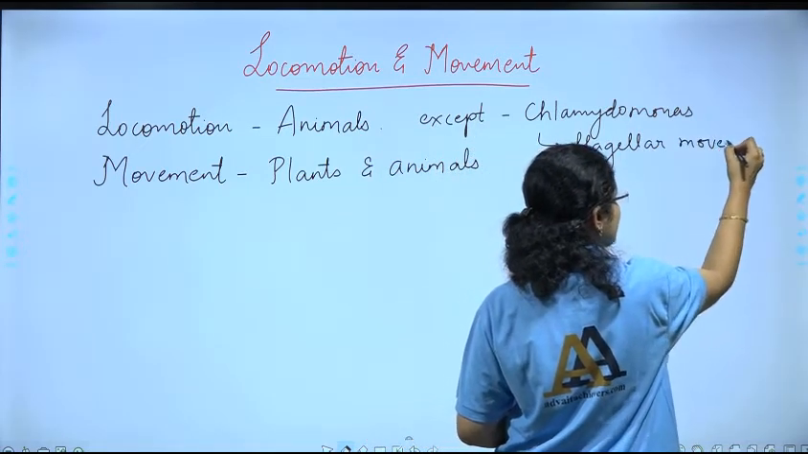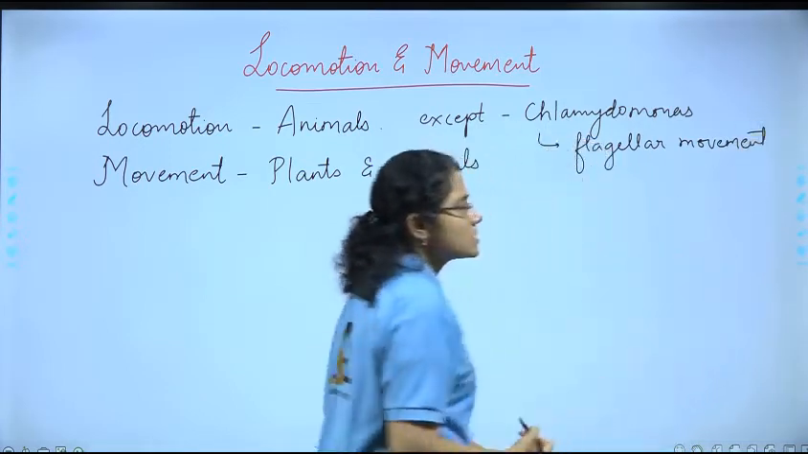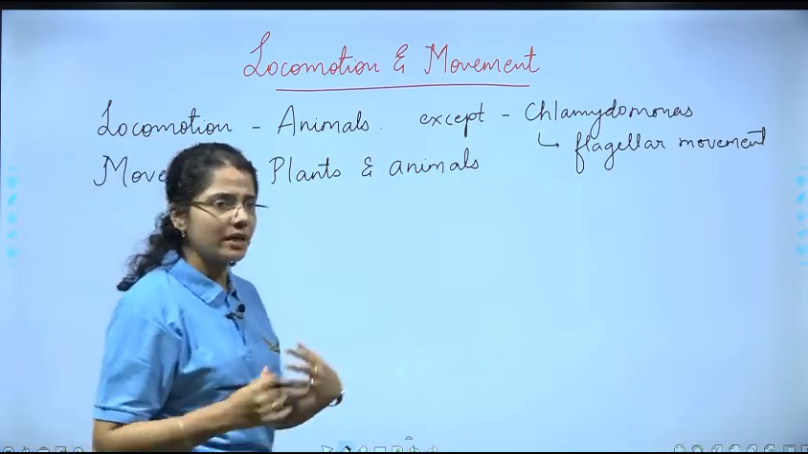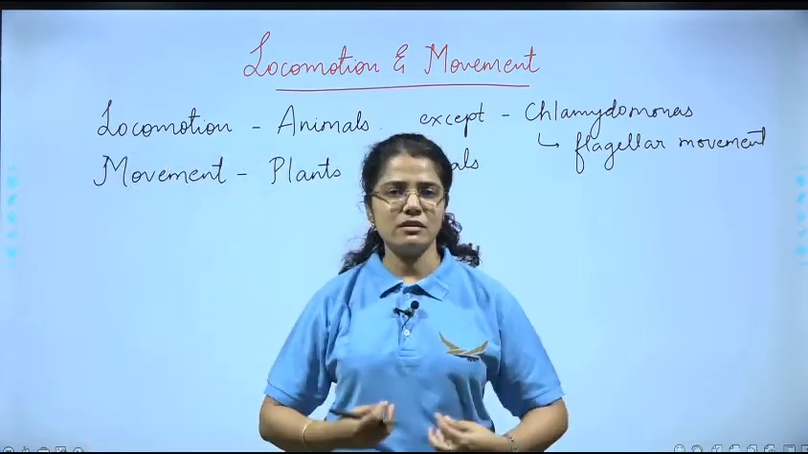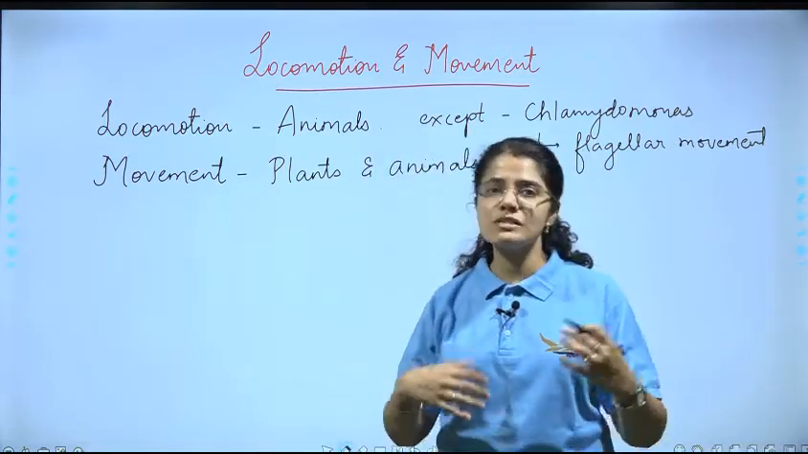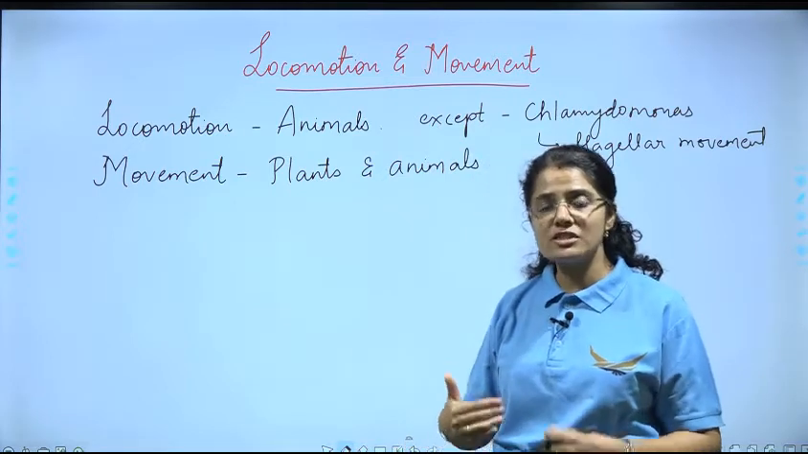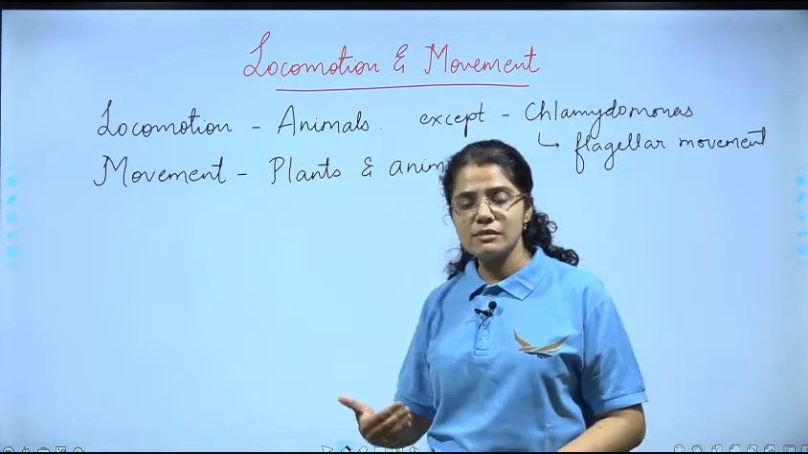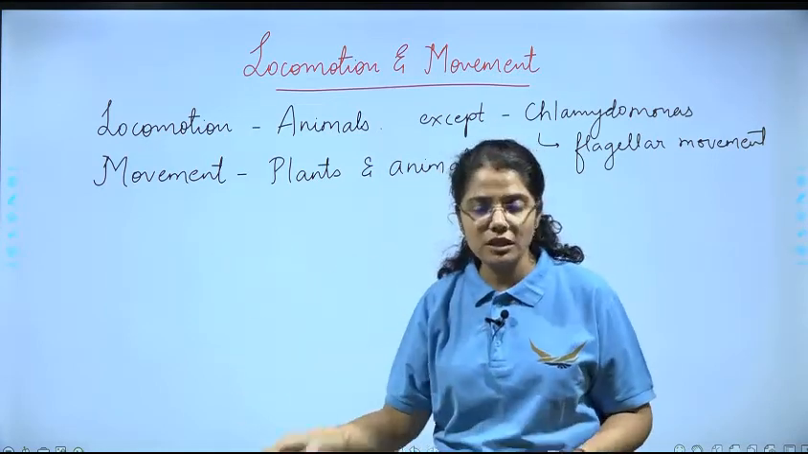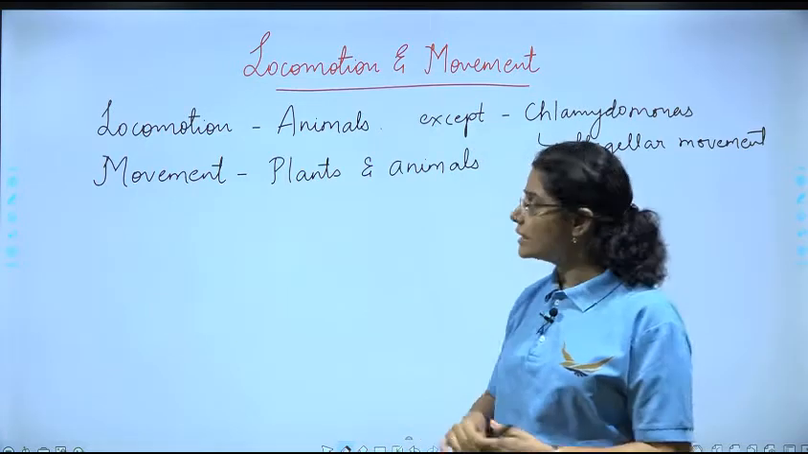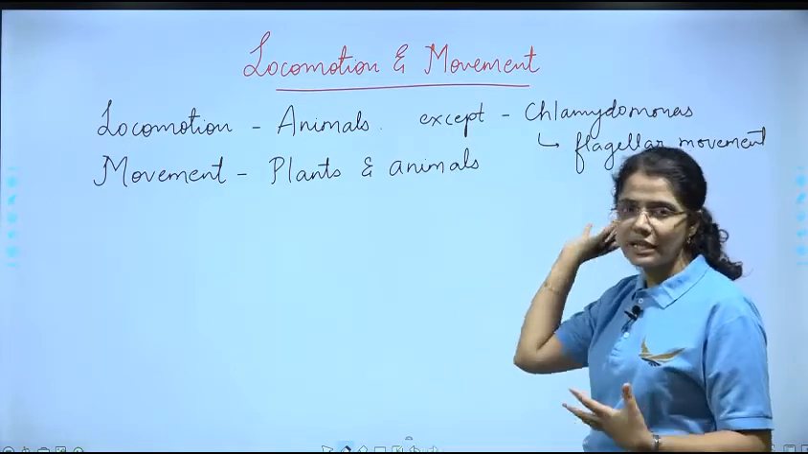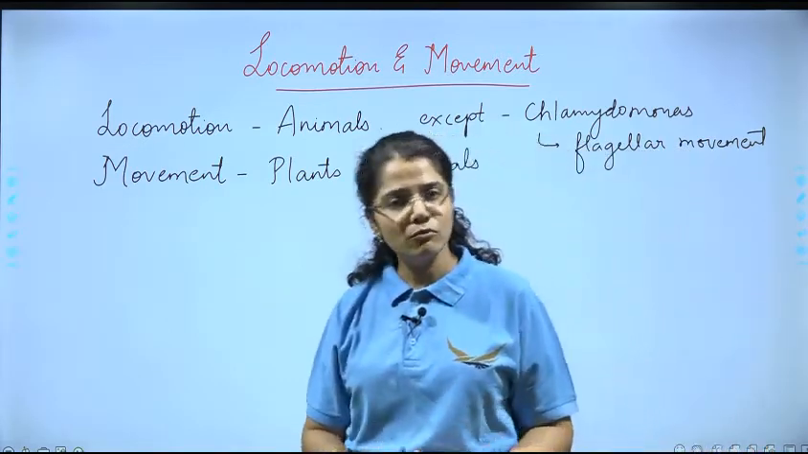So the basic difference of the two terms, that is locomotion and movement. Movement माने एक ही जगह पे खड़े होके कोई body part या कुछ हिस्से को हिलाना, that is we call as movement, right? Which is shown by plants as well as animals. And locomotion is change in position of an organism or movement from one place to another or from one spot to another. That is termed as locomotion, right? And in that case only animals we say they locomote, but exception is there are a few plants like Chlamydomonas which show flagellar movement, right?